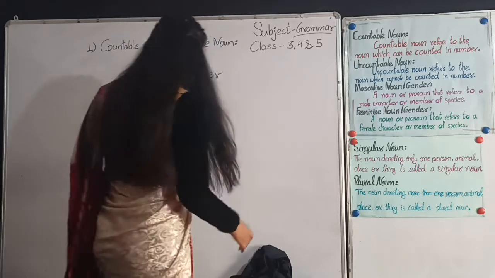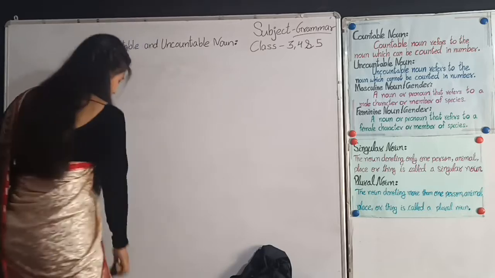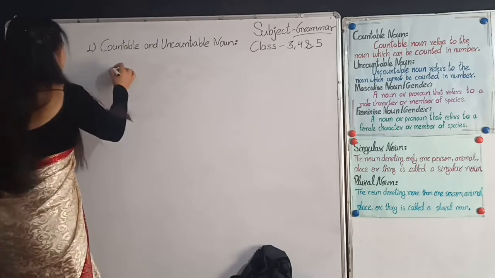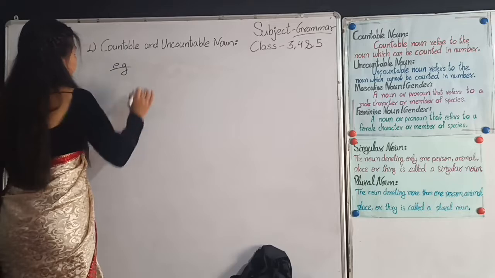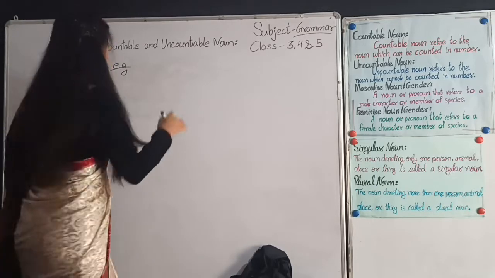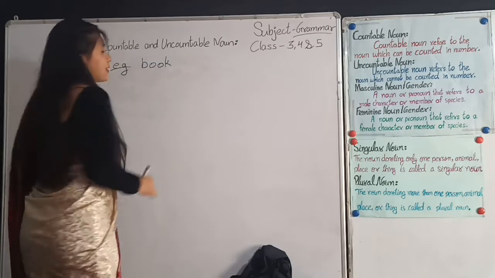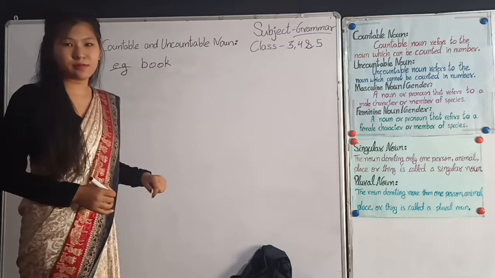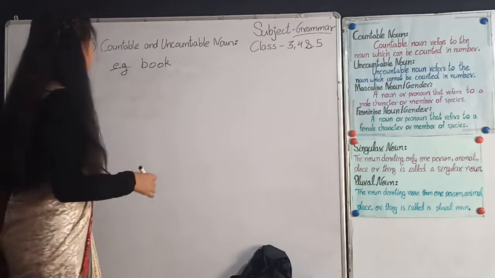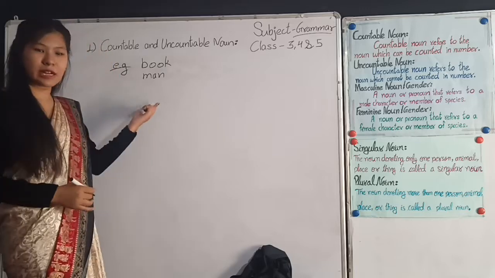Let's write some examples of countable and uncountable noun, dear students. For example, book is a countable noun. Likewise, man is also a countable noun.